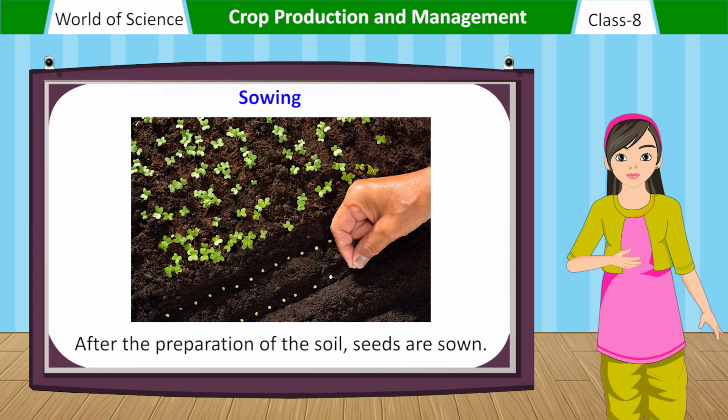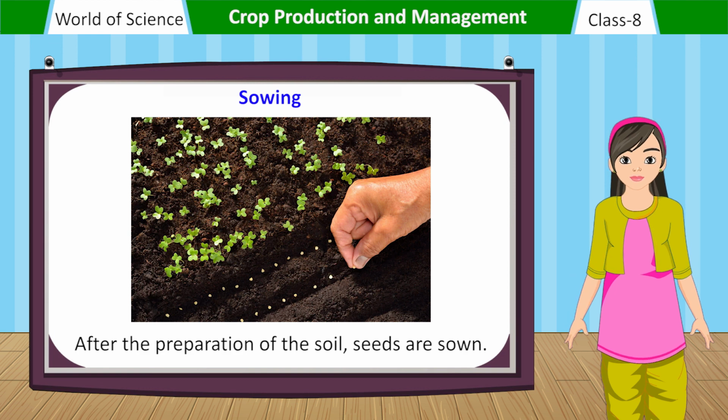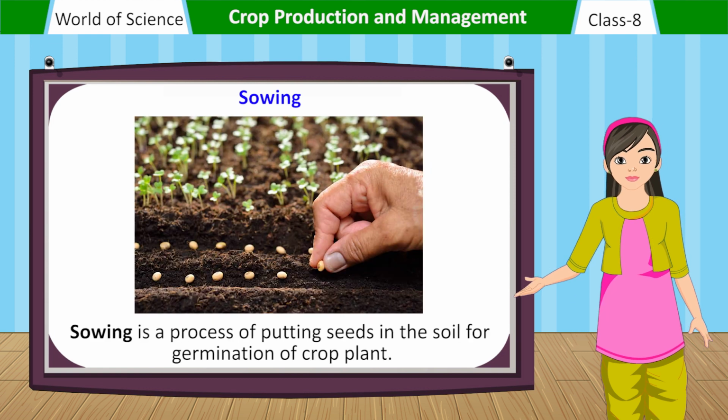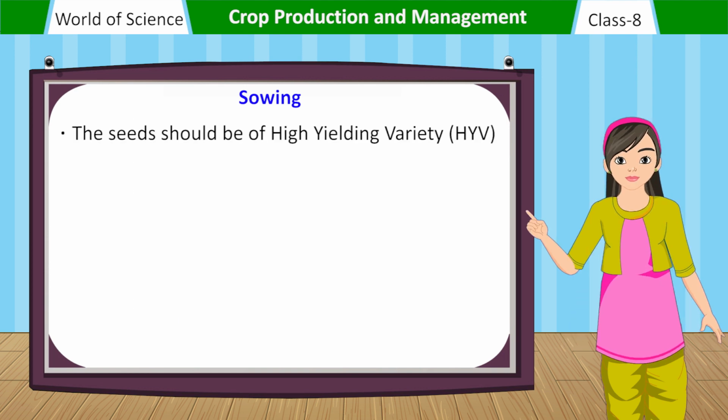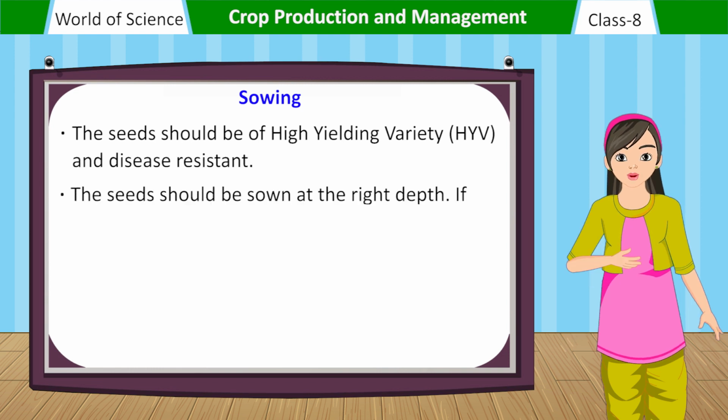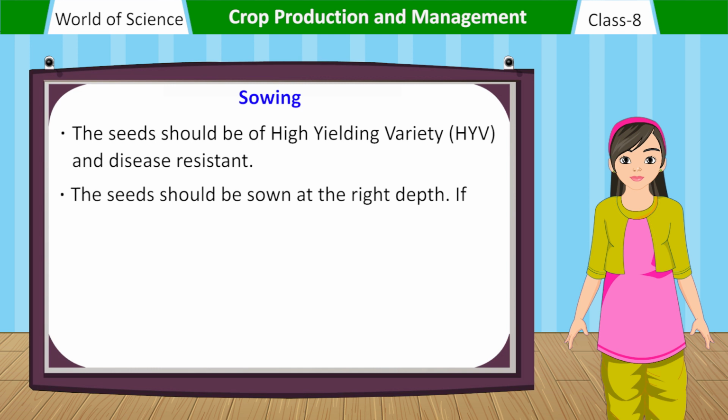Sowing. After the preparation of the soil, seeds are sown. Sowing is a process of putting seeds in the soil for germination of crop plants. The seeds should be of high-yielding variety, HYV, and disease-resistant. The seeds should be sown at the right depth.